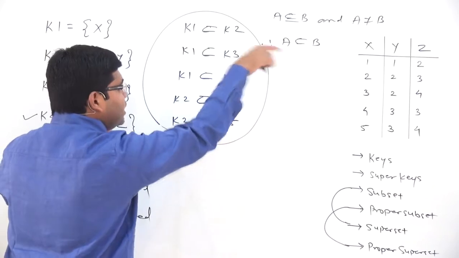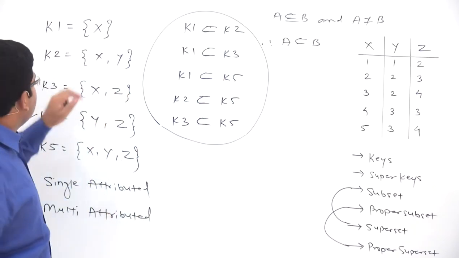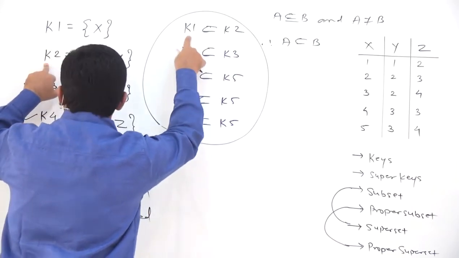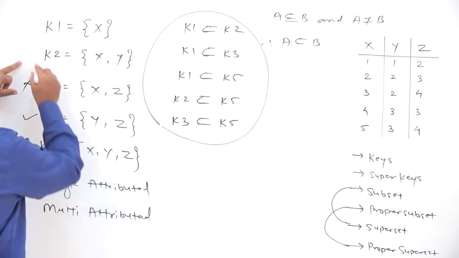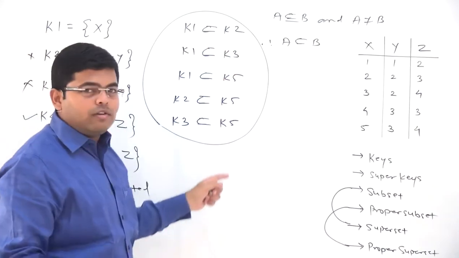Okay, and therefore K3 cannot be called a key, K3 can be called a super key. So we cannot call it a key. Then let us check K2. Again K2 has got a proper subset which is a key, therefore K2 cannot be called a key. And let us finally check K1. So there is no proper subset of K1 which is a key.